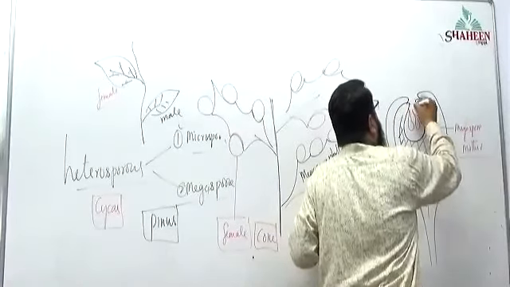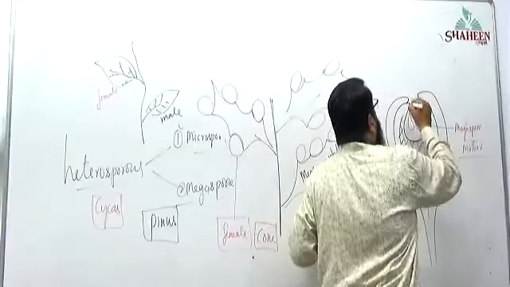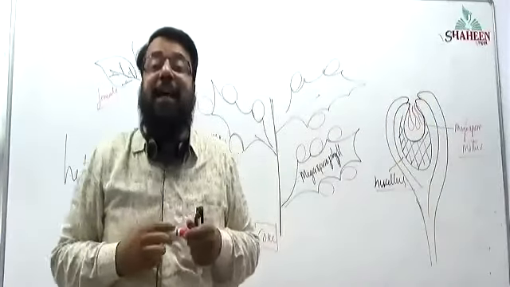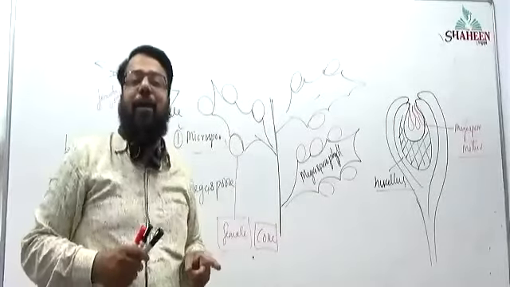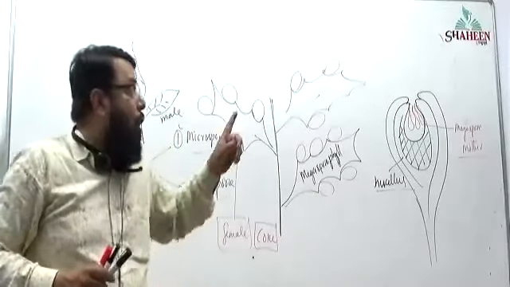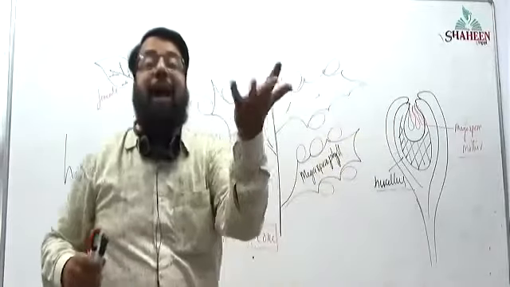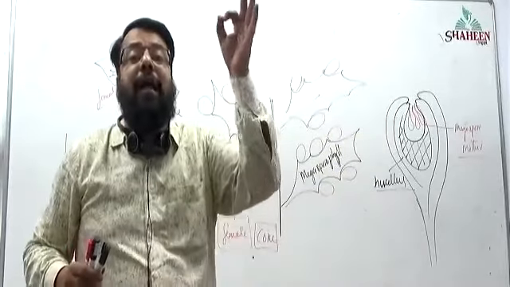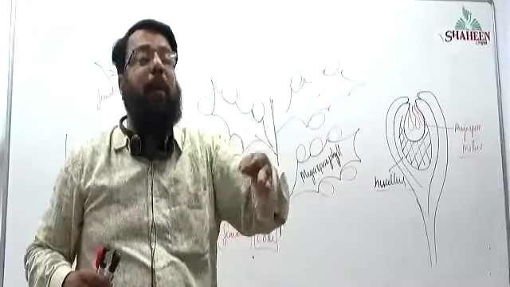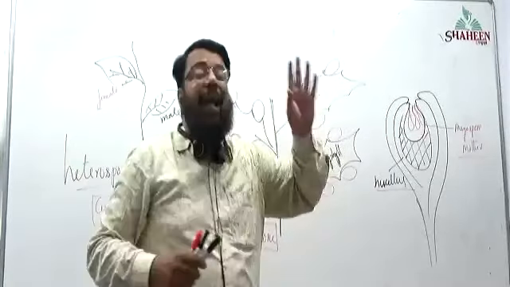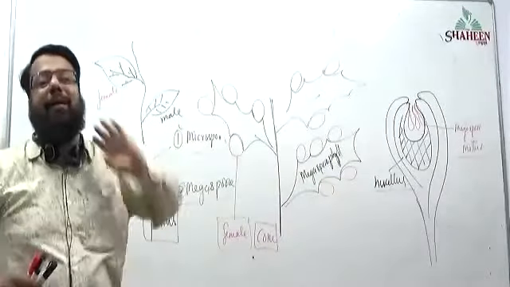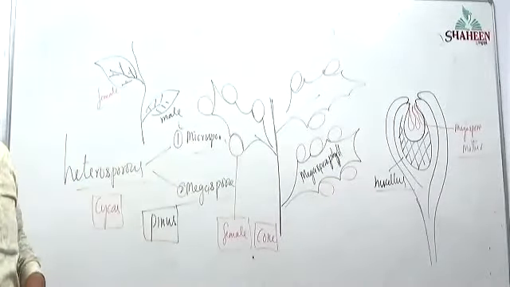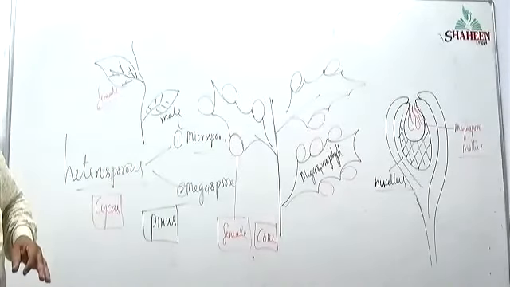archegonia, many archegonia. What is archegonia? Archegonia is a female reproductive structure. One ovule will have how many archegonia? In the case of gymnosperms, one ovule may have 2 to 8 archegonia, 2 to many archegonia. So archegonia, the female sex organ,